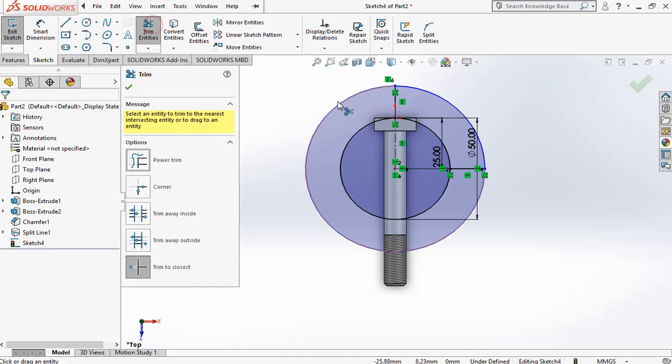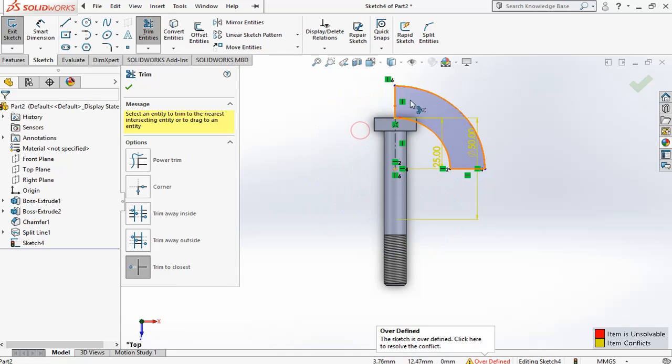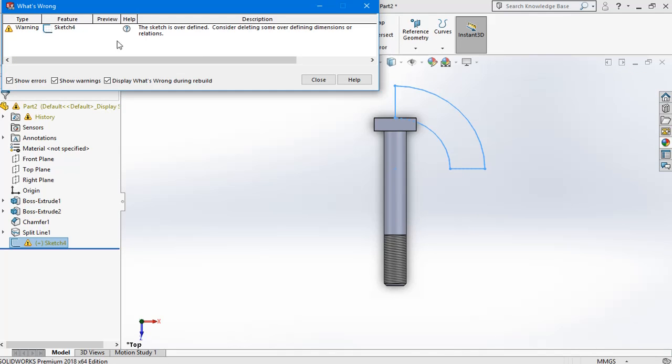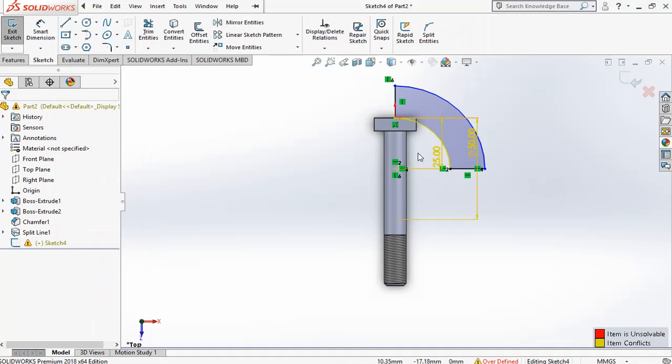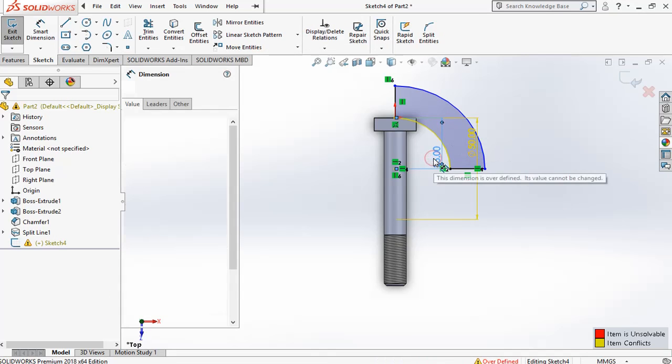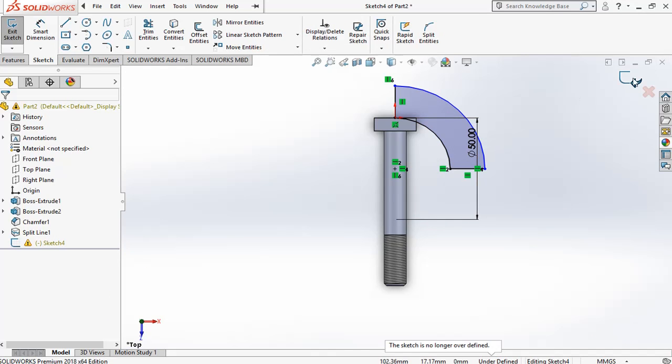Now trim the extra lines. You can see, and trim these lines also. Okay, finish the sketch. Okay.